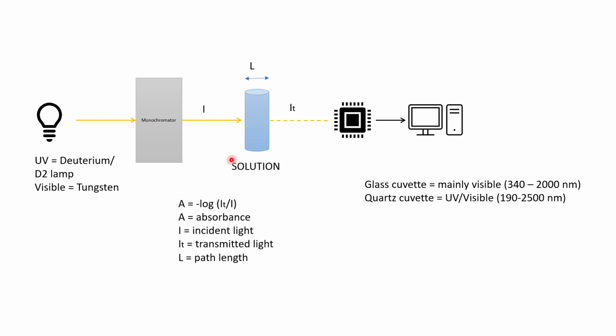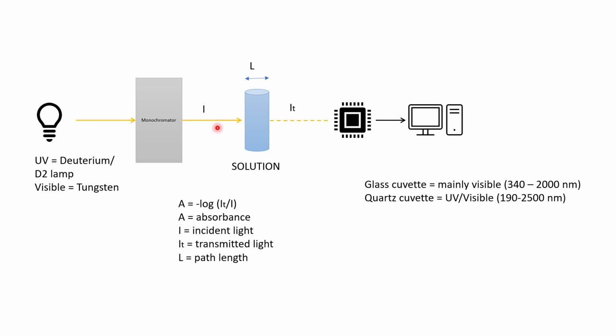And we have the solution. This solution will contain our protein. It can contain other materials which we want to check. And we'll have a detector, and then a recording. In this experiment, the light comes from the light source, the monochromator only allows a specific wavelength to pass through, and this is the incident light.